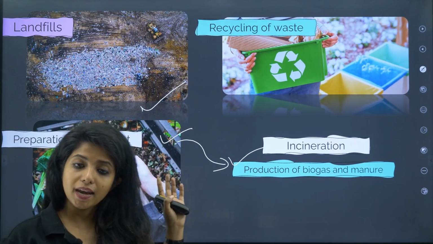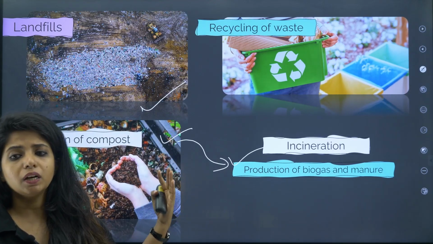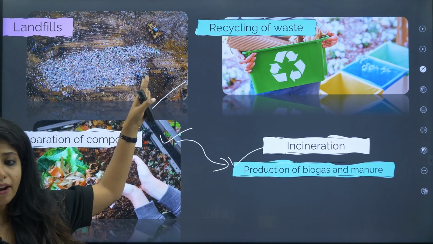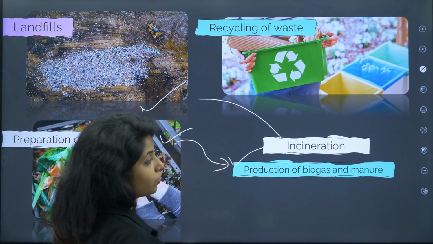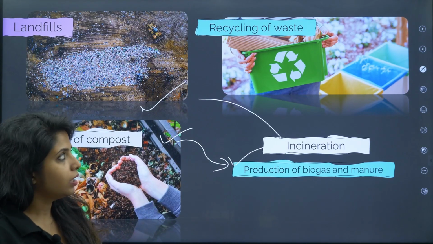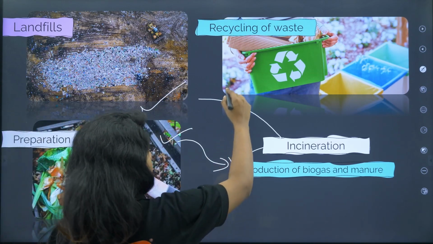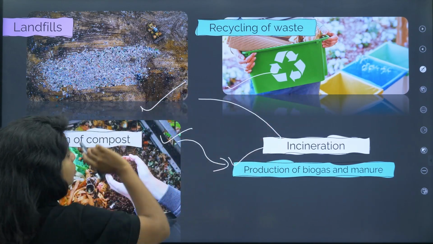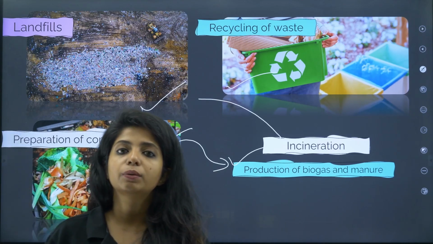So again, the biodegradable waste can be used for all these purposes, but non-biodegradable waste, you can either put it in the landfill, or it goes to the process of incineration, where, as I said, it's burned off in a system with the help of fire, or you can do recycling of waste. That is a perfect way, but most of the things cannot be recycled, so it goes to landfill, which is why we say we should not be using most of the non-biodegradable things.